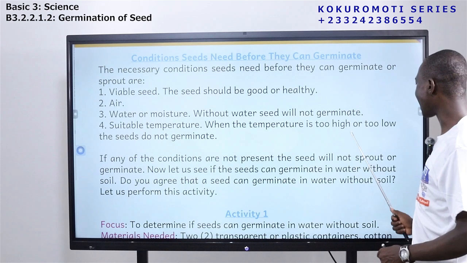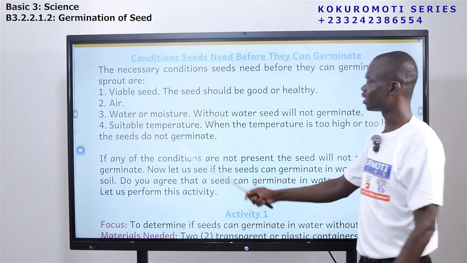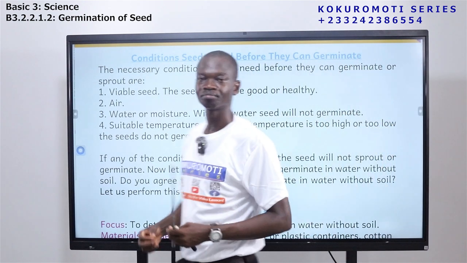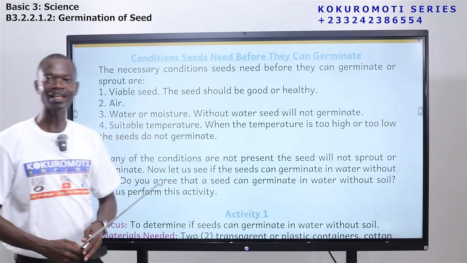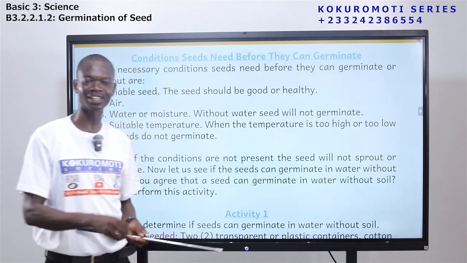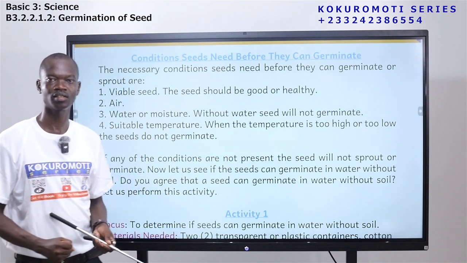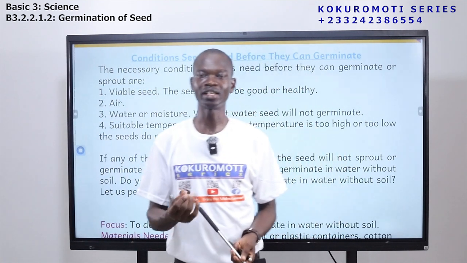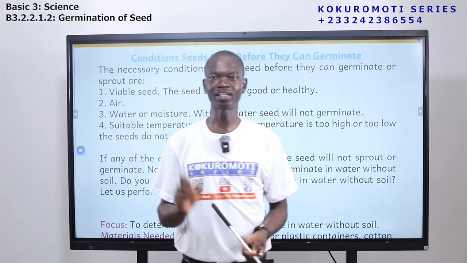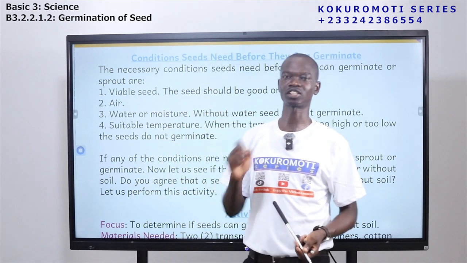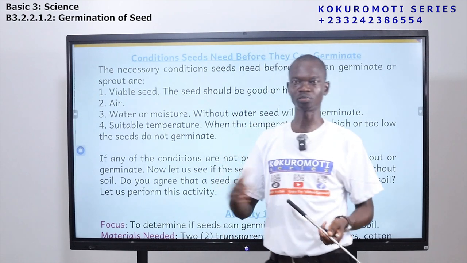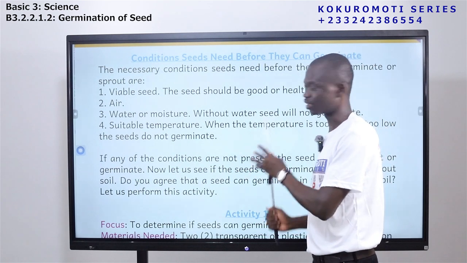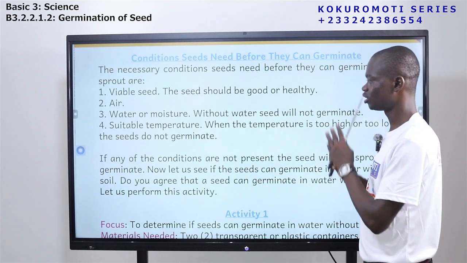When the temperature is too high or too low, the seeds do not germinate. So if you sow a seed and the soil temperature is too high, the soil is so hot that even the seed will die. So the temperature is very important. It shouldn't be too high, and it shouldn't be too low. It should be an average, optimum temperature, a suitable one for the seed to germinate.